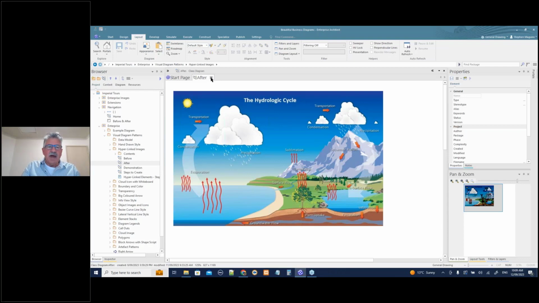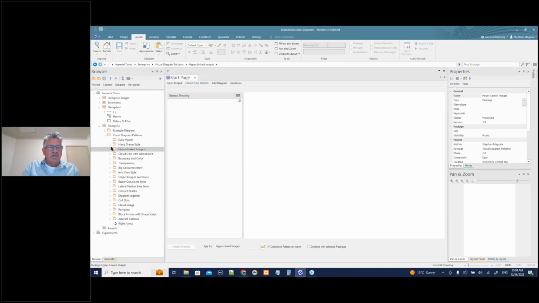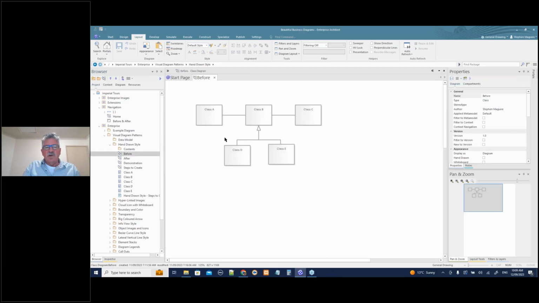So let's have a look at some of the patterns. Like I said, the patterns are here to help you look at ways to draw these things. So here's a simple thing. We've got a before class diagram here.